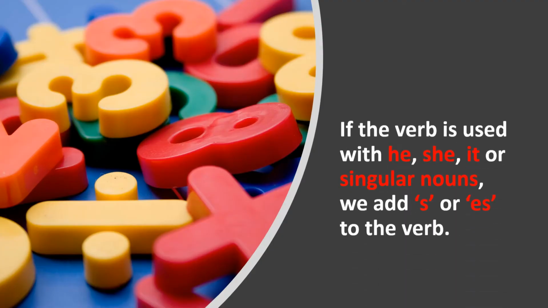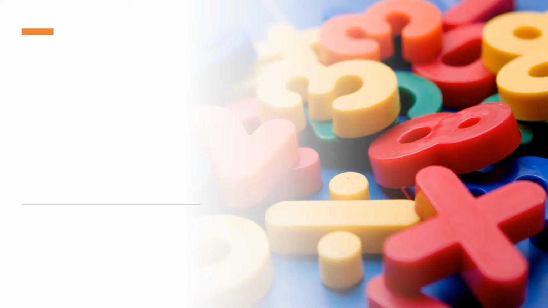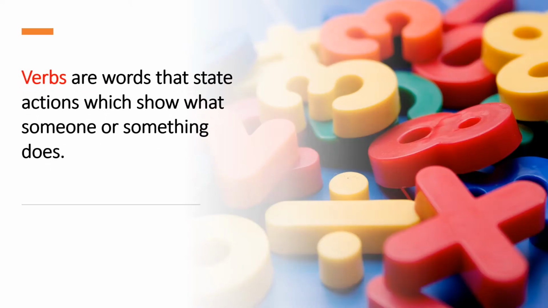That means if the verb is used with he, she, it or singular nouns, we add s or es to the verb. That means verbs are words that state actions which show what someone or something does.